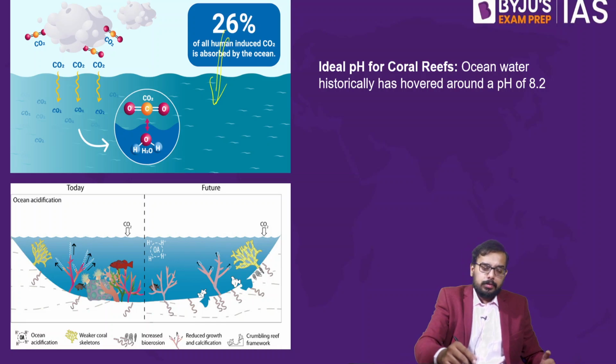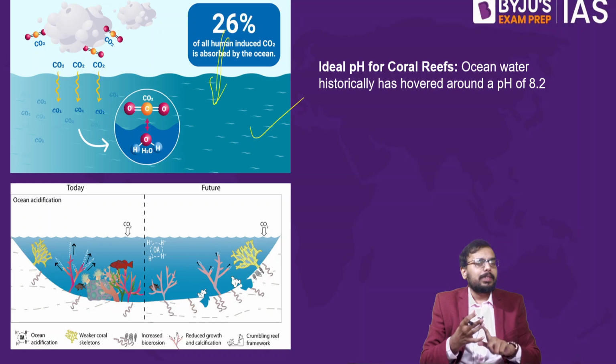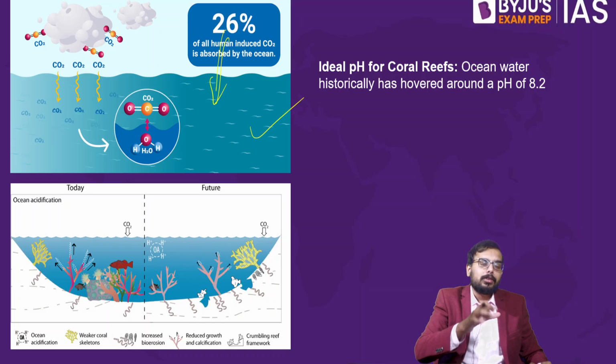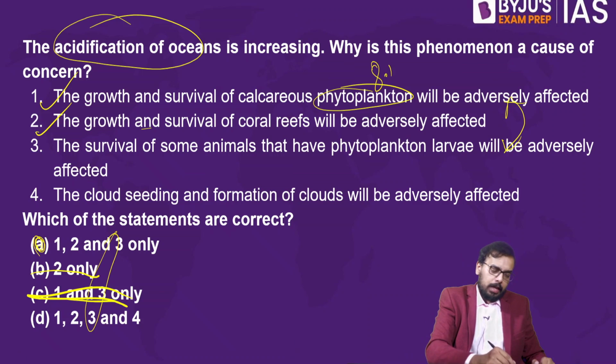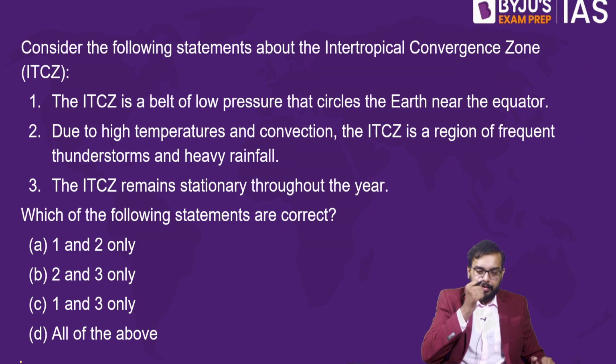So this is acidification of the ocean, and it is going to affect your coral reefs, the phytoplanktons, even fishes, everything, because all these organisms for millions of years have survived in a pH of 8, 8.1, 8.2, that is an alkaline environment. Now all of a sudden you put the coral reef or phytoplanktons in an acidic environment, how will they survive? They cannot survive, right? So the answer is A. Fine. Chalo, then we'll go to the next question.